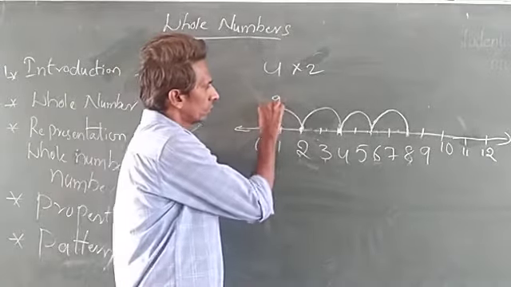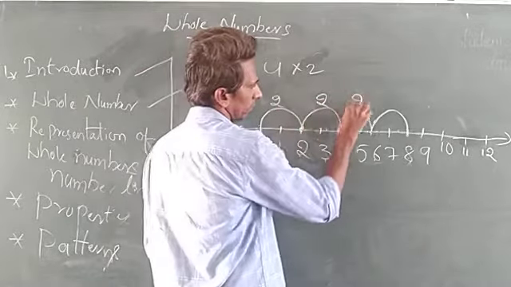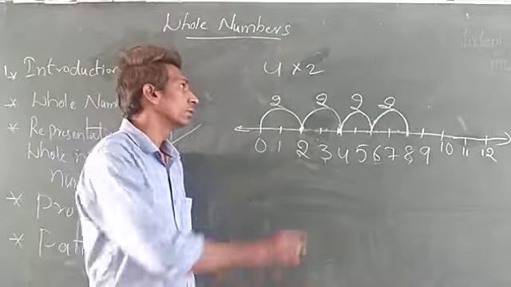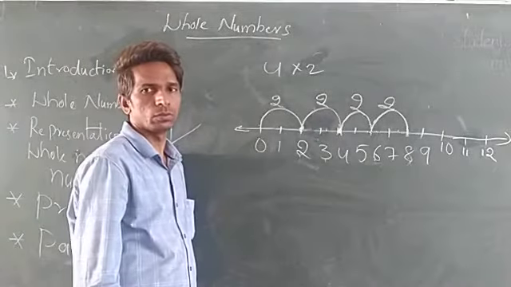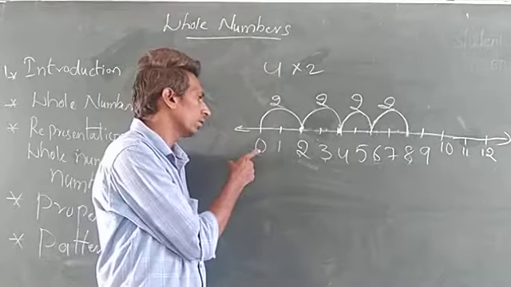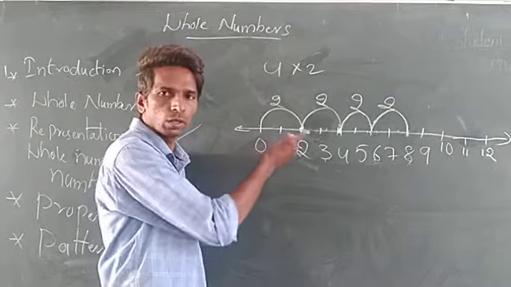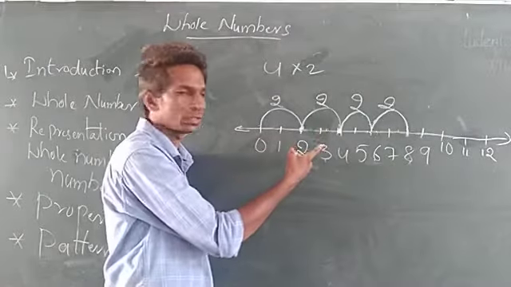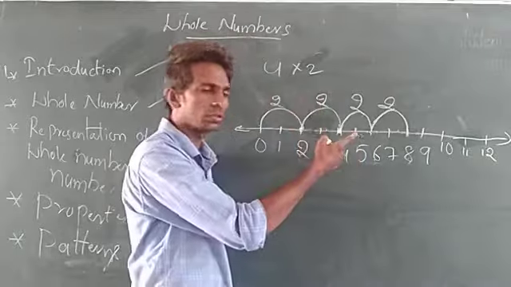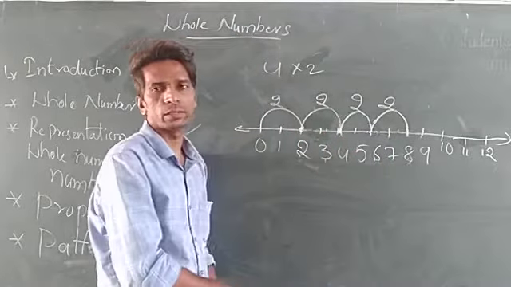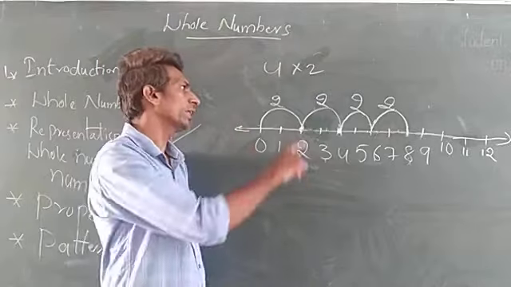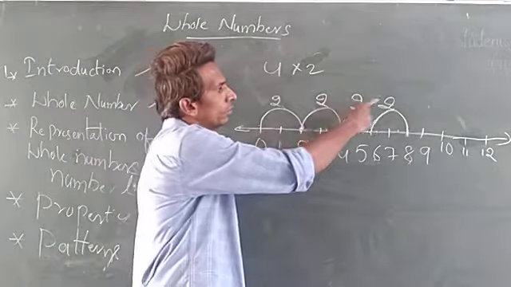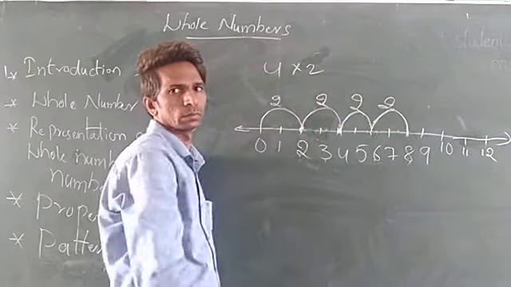So this is 2, 2, 2, 2. See, 4 twos are 8. So what is the difference? Two numbers you want to jump from 0 to 2. 2 to 4, 2 numbers you want to jump. From 4 to 6, 2 numbers you want to jump. From 6 to 8, 2 numbers you want to jump. So 2 twos are 4.